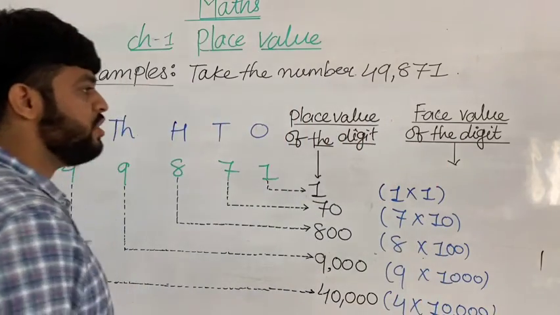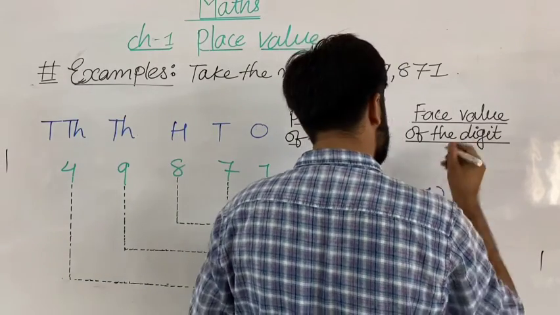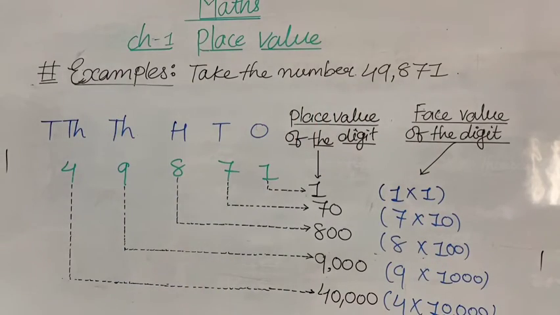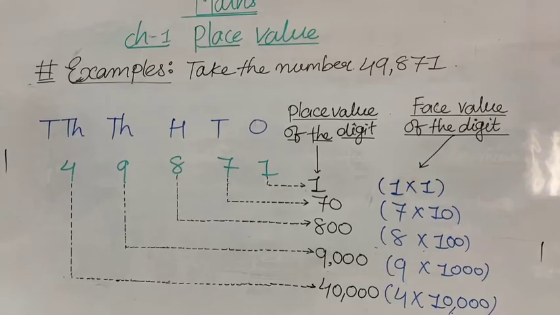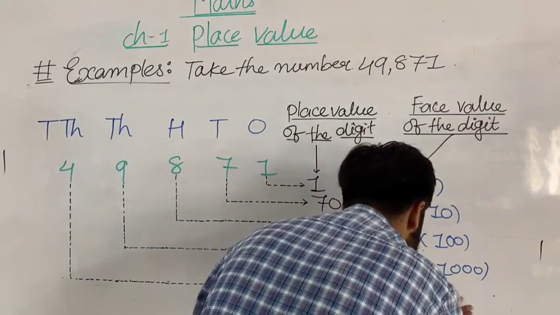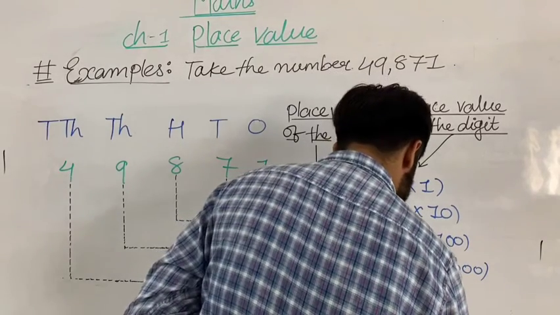This is the place value, all my dear students. And this is the face value. Do it fast. You have to write the place value and face value like that.